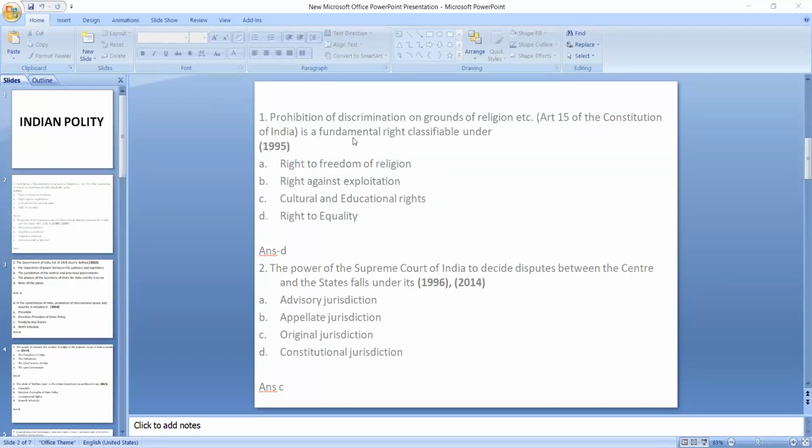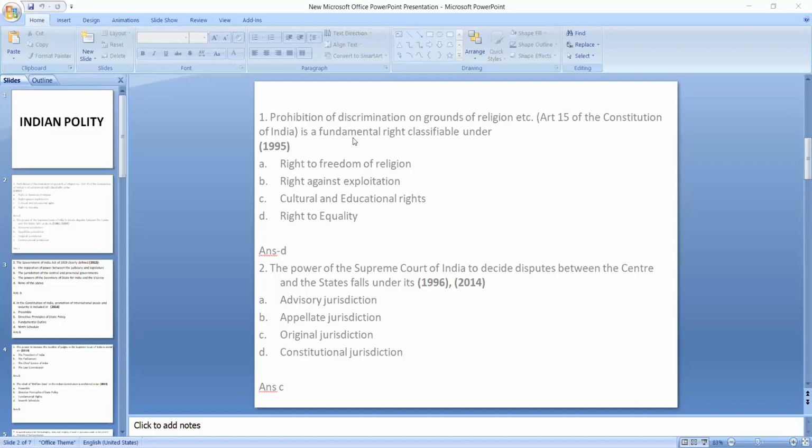See the first question here. It came in 1995: prohibition of discrimination on grounds of religion, etc., Article 15 of the Constitution of India is a fundamental right. Okay, classifiable under which right? You see